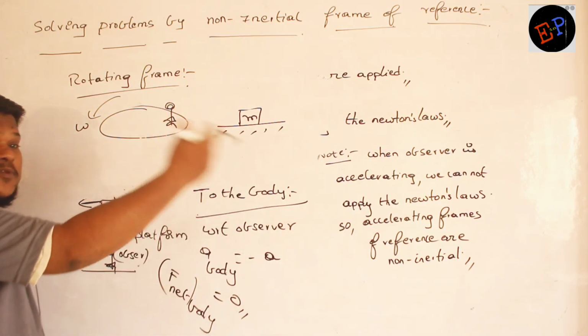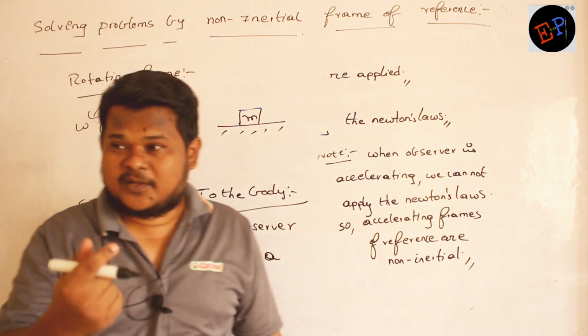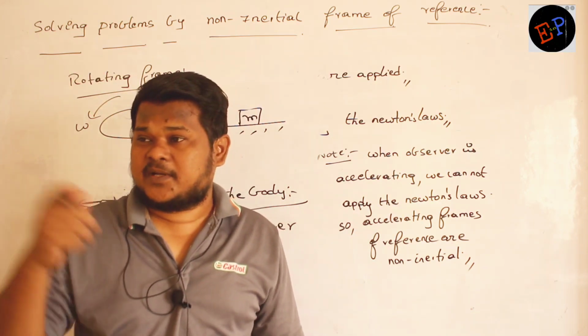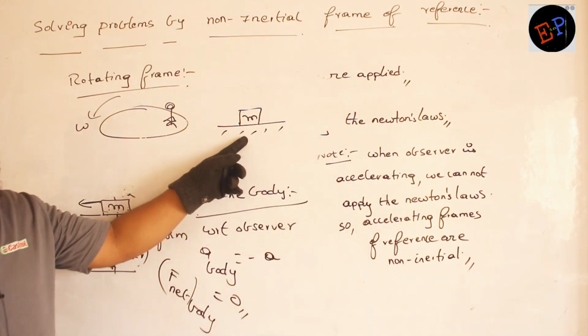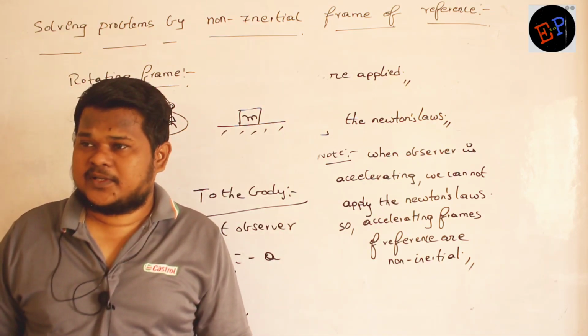But anybody can move in a circular path in which condition? Only if there is centripetal force, and centripetal force is net force. But nobody is applying net force on this body, no? So therefore here also I cannot apply the Newton's laws. Are you able to understand?